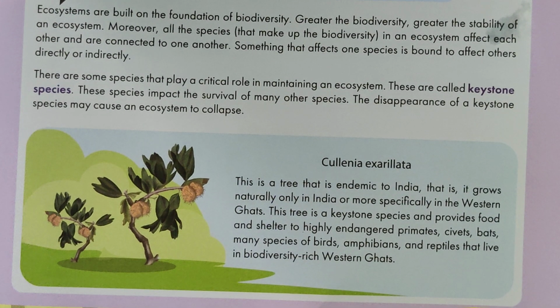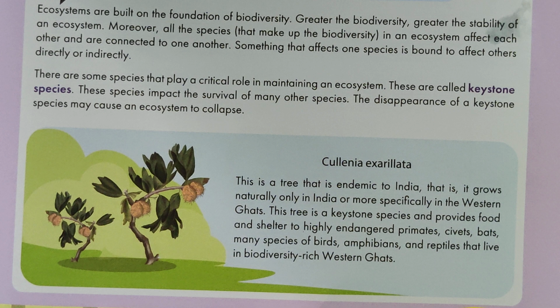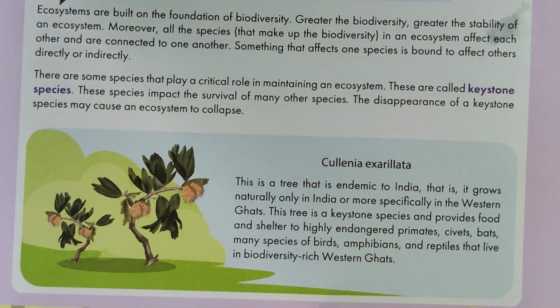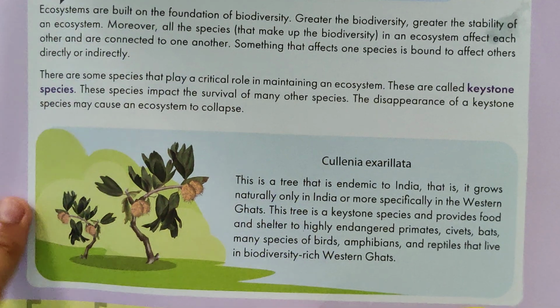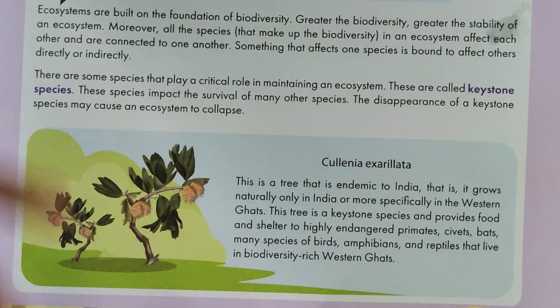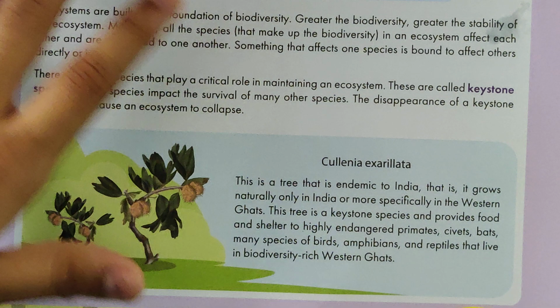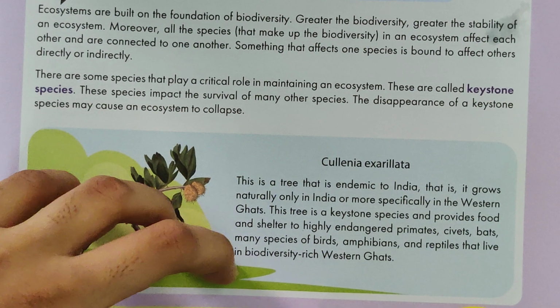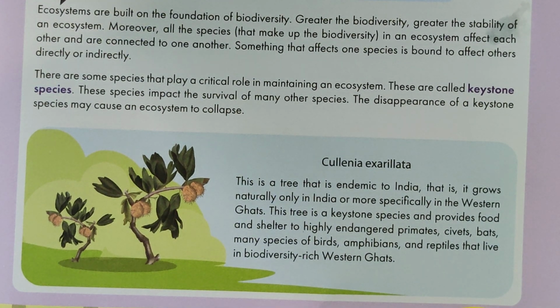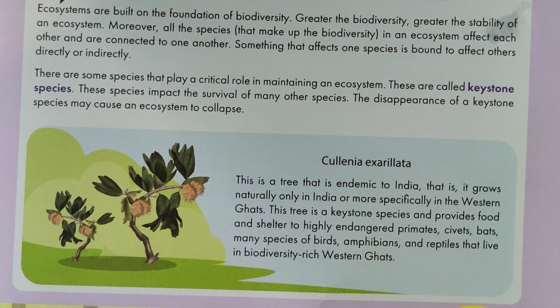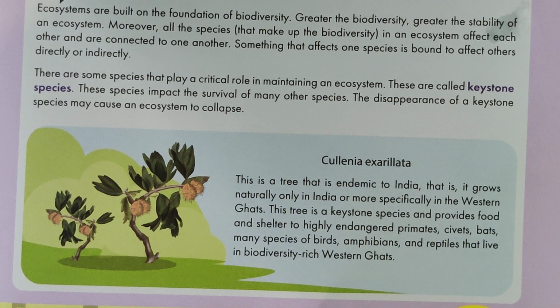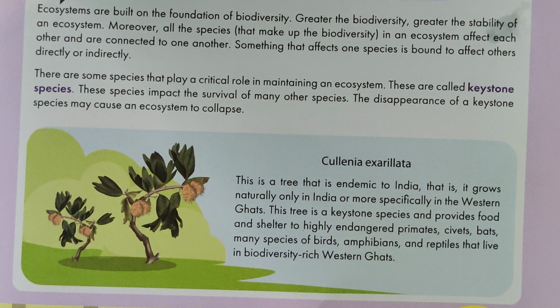Yes, so ecosystems are built on the foundation of biodiversity. What do we know about ecosystems? If you had seen the previous video, what is an ecosystem? An ecosystem considers the bush, the leaves, the fruit, the plant, the root, everything. Every single thing matters in an ecosystem. And there are species that play a critical role in maintaining our ecosystem, and these are called keystone species. These are the species that impact the survival of many other species. The disappearance of a keystone may cause an ecosystem to collapse.